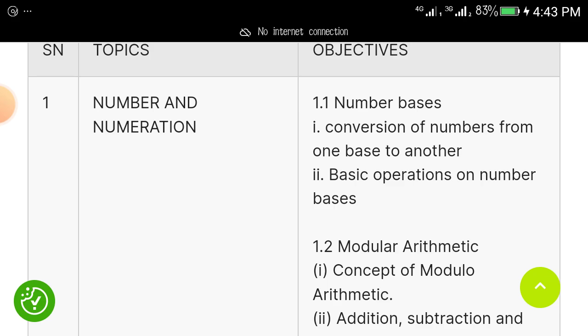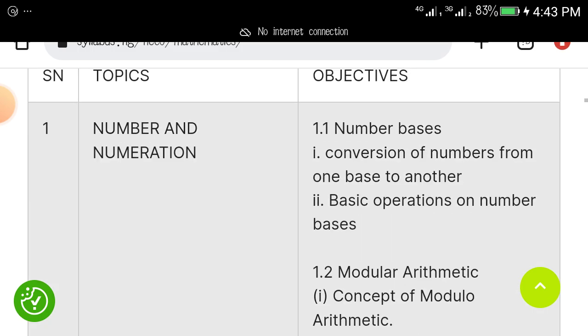Now, these are the topics that will come out. Pay attention to them. As I read them out, you'll be noting them. But if you're not able to note them, if you want me to send you this syllabus on WhatsApp or to your email address so that you can have a closer look at it, just let me know, so I will send it to you.